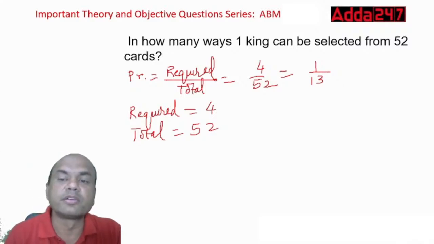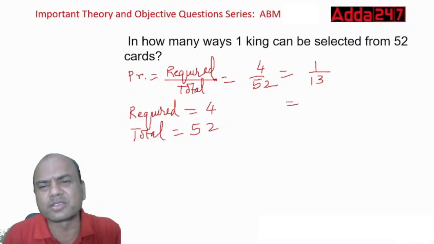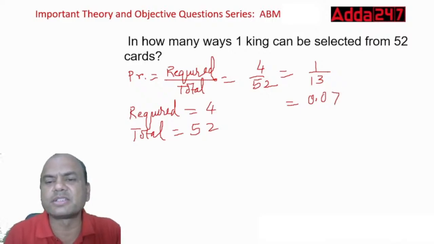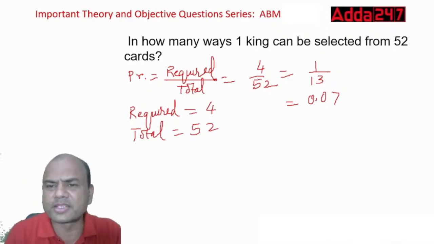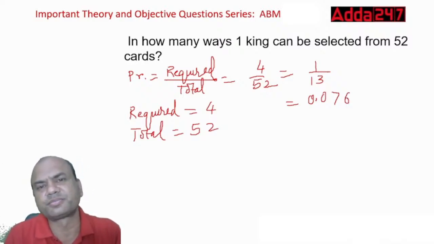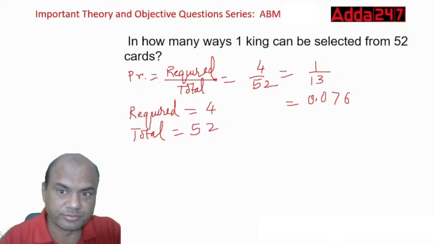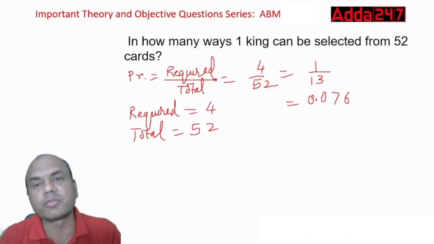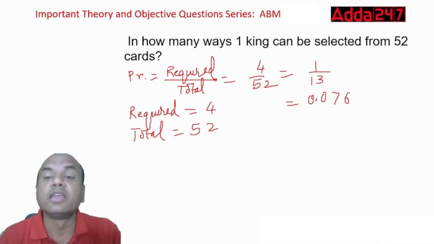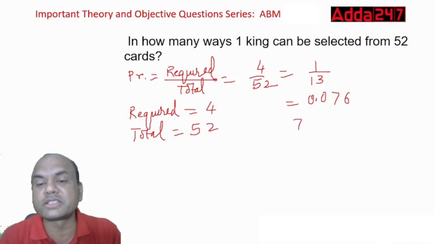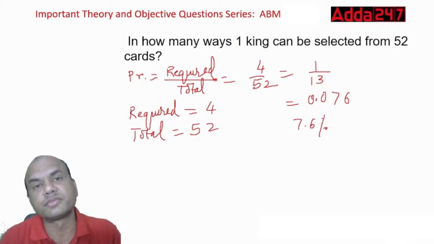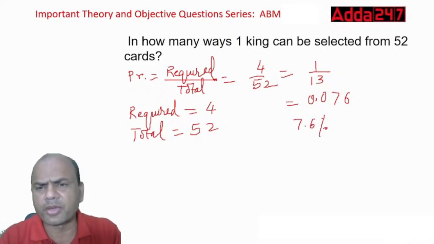If you want, we can divide it also. 0 point... 13 sevens are 91, again 90 remains, so 13 sixes are 78. So 0.076. Or you can keep it 1 by 13, depending on what is given in the exam. If in the exam they give you 1 by 13, mark it 1 by 13. If they give you this much, mark this 0.076. If they give you percentages, then it will be 7.6%. Am I right here? Yeah, correct.